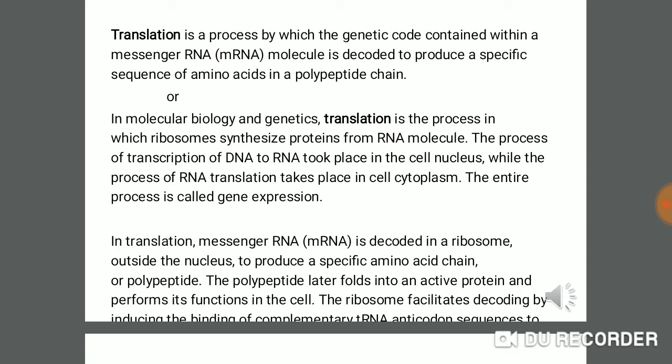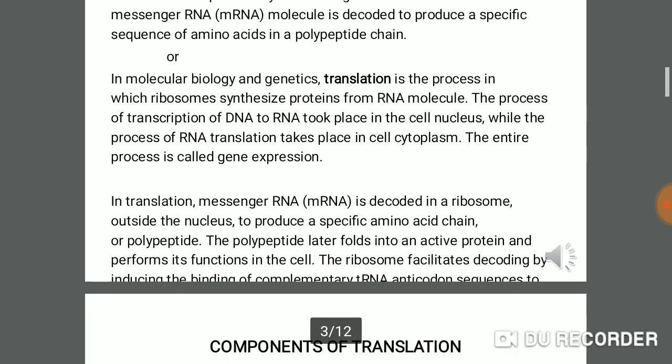First one, transcription, means synthesis of RNA from the DNA that takes place inside the cell nucleus, while the next step, translation, means synthesis of protein from RNA that takes place in the cell cytoplasm. And this whole process is called gene expression.